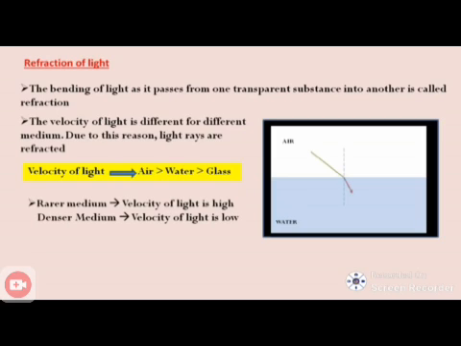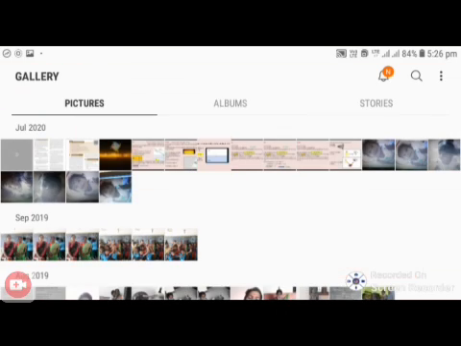In a rarer medium, the velocity of light is high. In a denser medium, the velocity of light is very low. So that is the refraction of light. Okay students, next point.